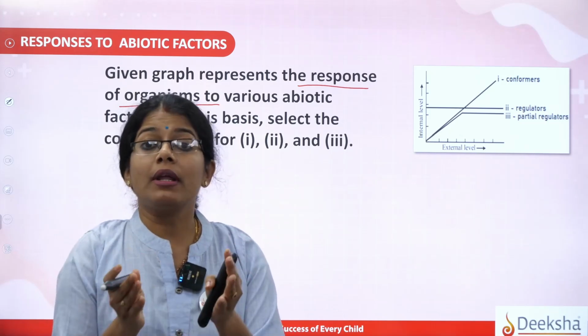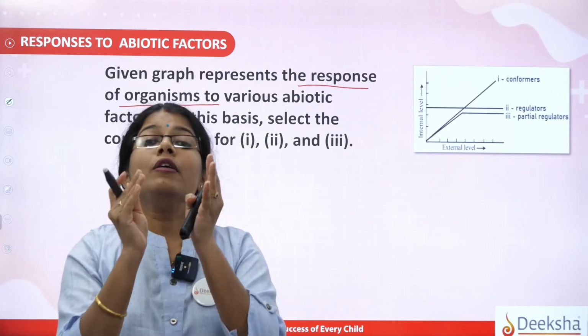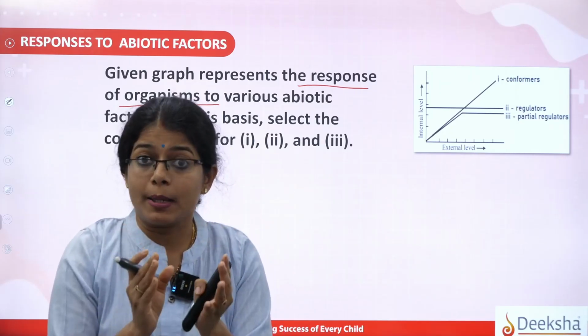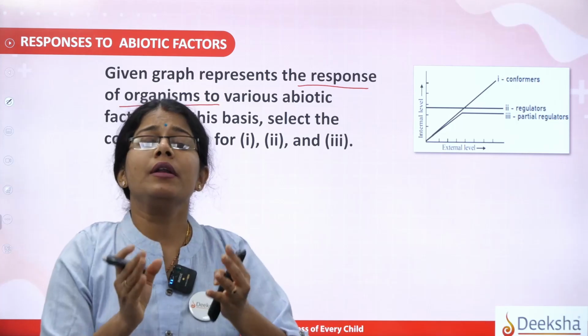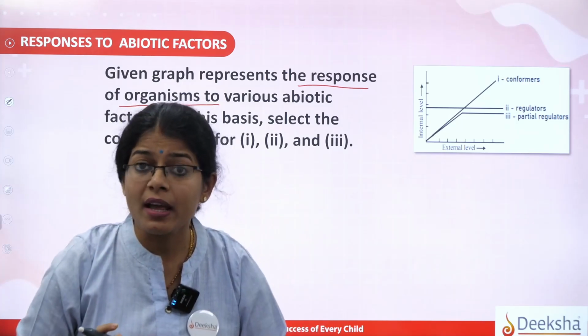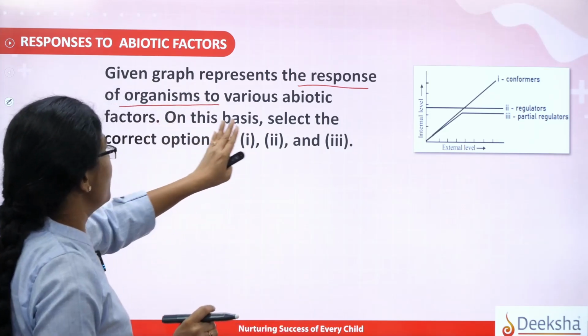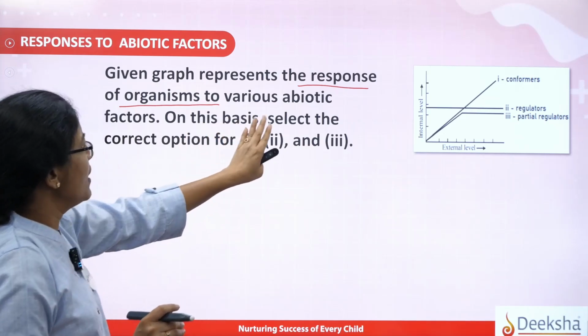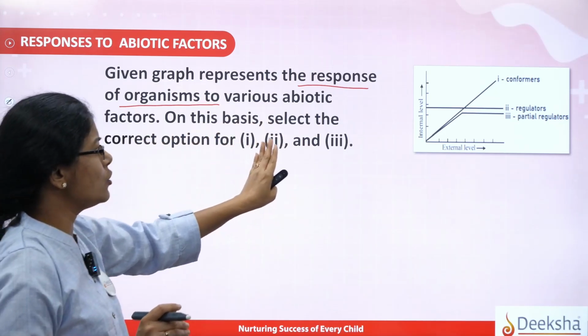So your body, what is the priority of your body? To maintain a steady state. That is the tricky part here. The body has to learn how to cope up with the stressful conditions in the surroundings, right? So let us now see what the factors are. What are the various responses shown to the factors? On this basis, select the correct option for 1, 2 and 3.